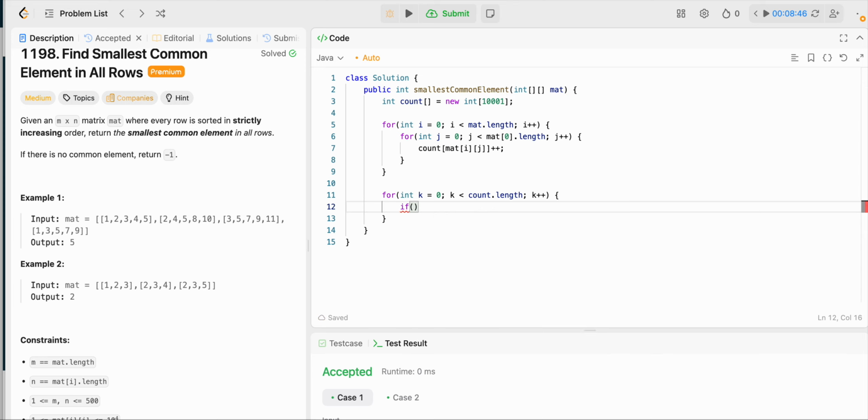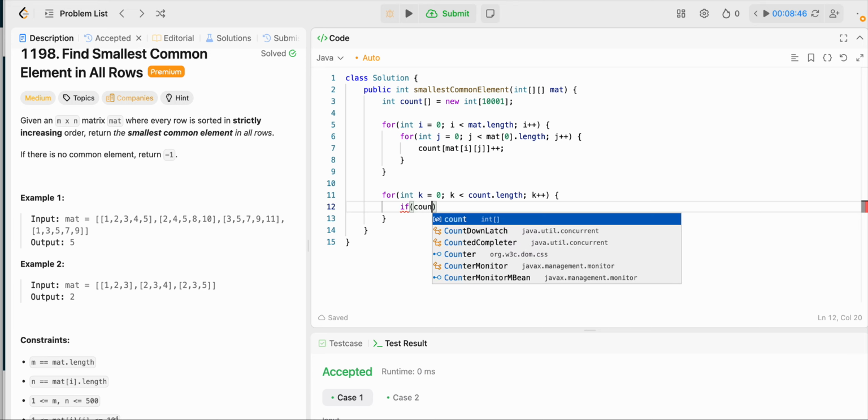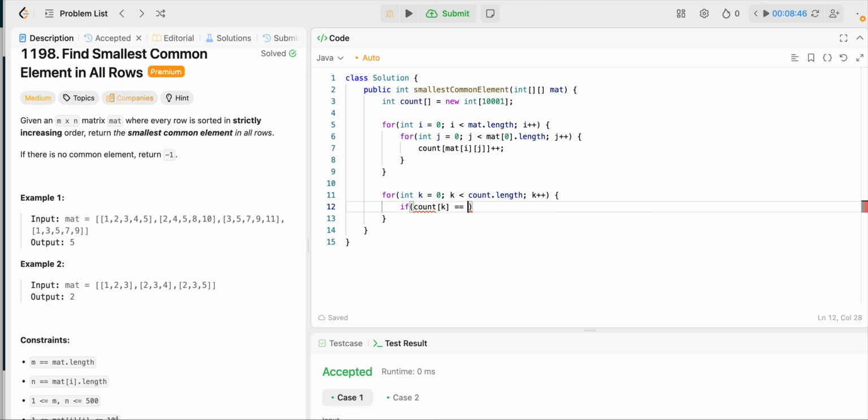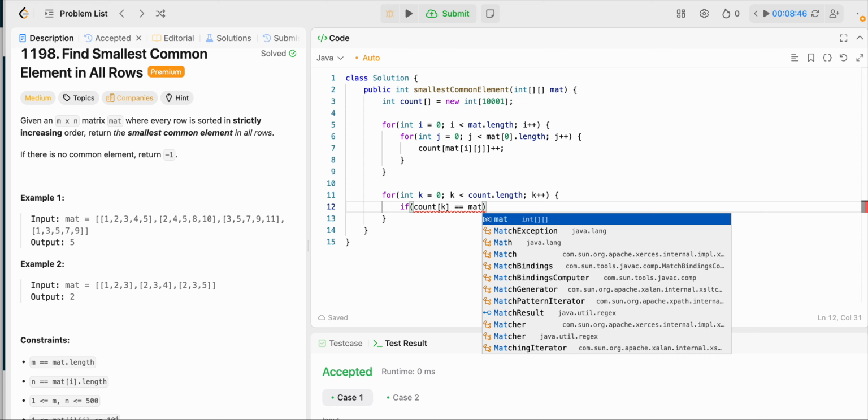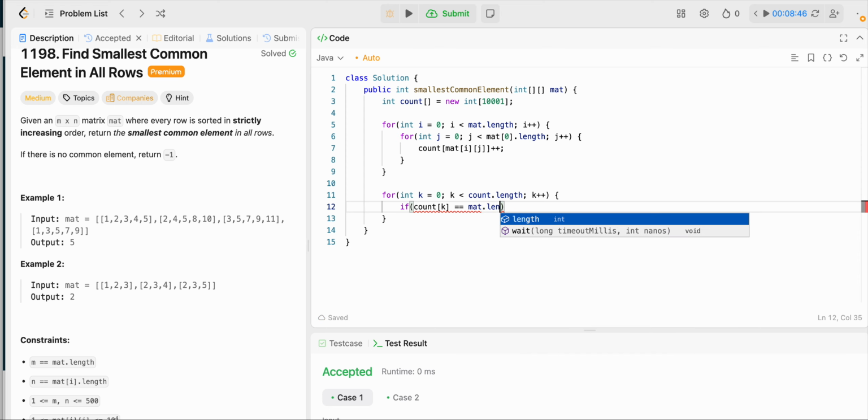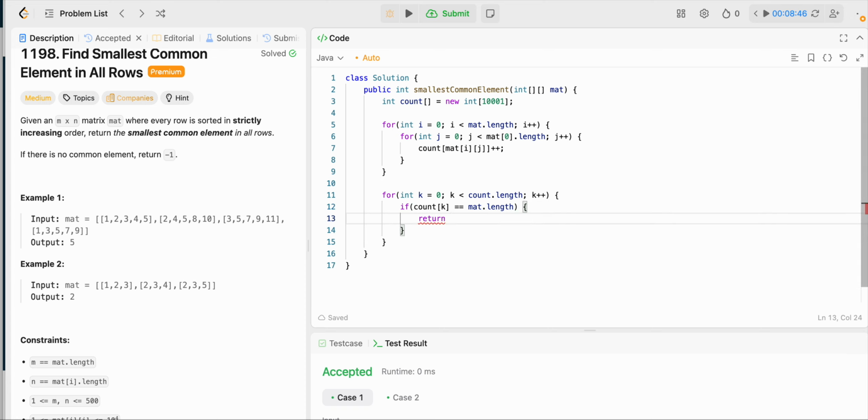If count of k equals matrix.length, we're going to go ahead and return k, the index of our number that we're keeping track of.